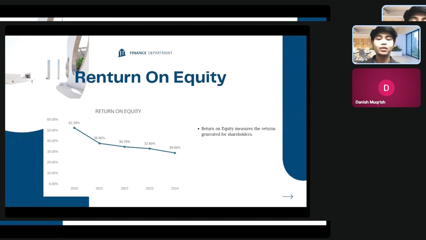Next is return on equity, which measures the return generated for shareholders. Company Z's ROE was exceptionally high at 52.3% in 2020, but it declined steadily to 29% in 2024. Although the company still provides positive returns, the continuous decline suggests reduced efficiency in using shareholders' funds. From an investor perspective, this downward trend may reduce confidence in Company Z's ability to sustain strong shareholder value in the future.